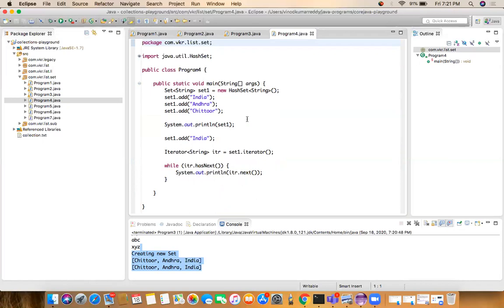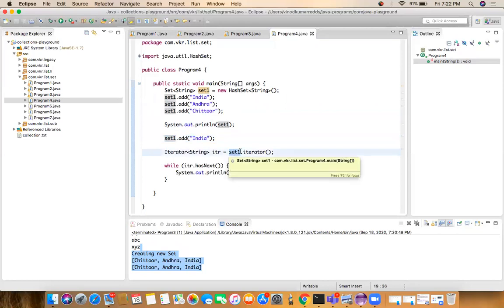If you want to read the set elements, we can read them by using the iterator also. That is how we can see in the next program. In program 4, I have a main method. Inside the main method, I am restricting the set object to allow only string types by giving the generic. I added all three and I am printing the set. After printing, I am again adding India, but it won't be added. We have three elements only. How to read the elements one by one? Inside a set, we have the iterator method. By calling the iterator method, it will give the iterator.